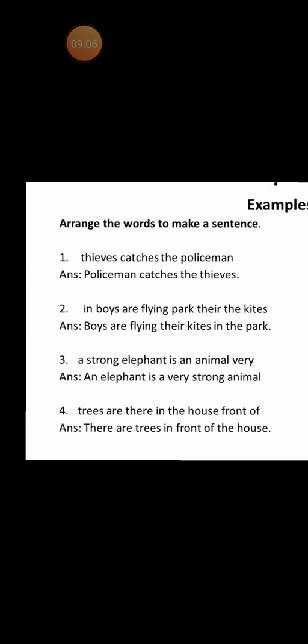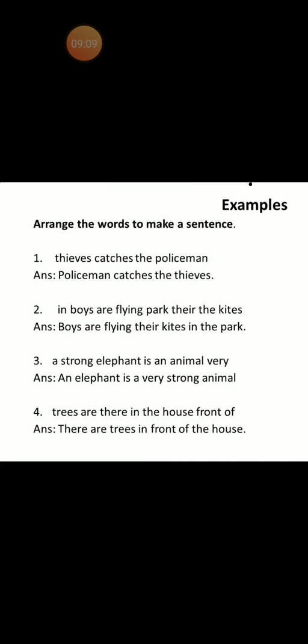So, students, a sentence is a group of words which makes a complete sense. If the words are not arranged properly, you cannot make a perfect sentence, neither can you understand the meaning of a sentence. So, it is a group of words which make a complete sense.